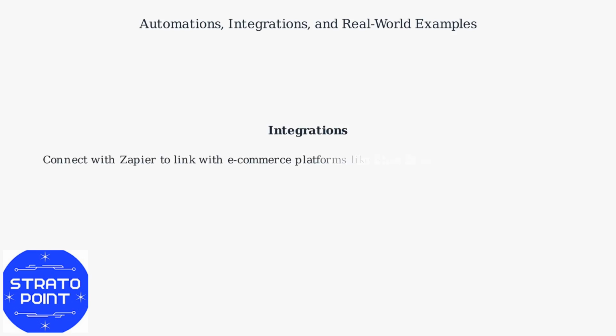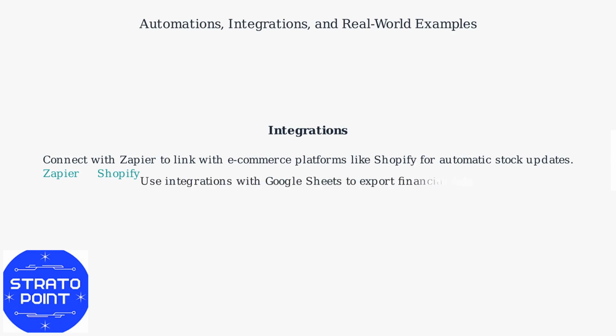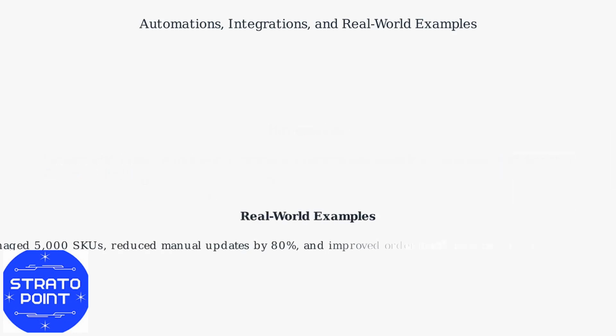Explore Airtable's integration capabilities to connect with other tools like Zapier, to link with e-commerce platforms like Shopify, allowing automatic stock updates based on order data. Or, if you have your finances set in Google Sheets, use integrations to export data. See how other companies are using the system.